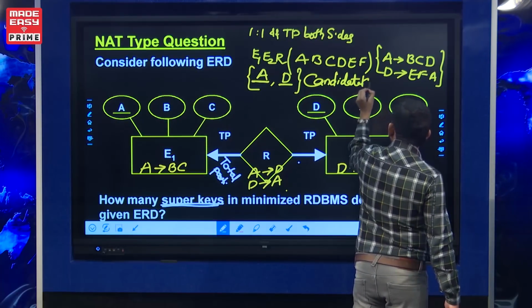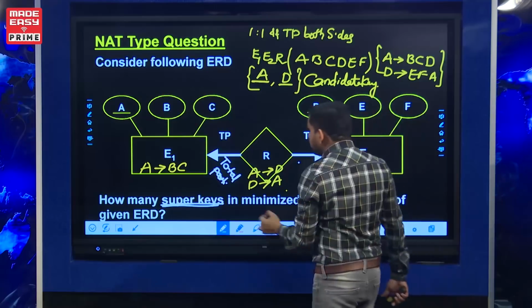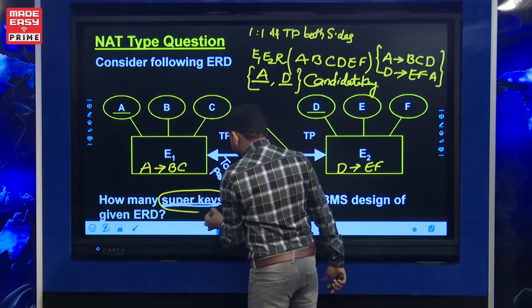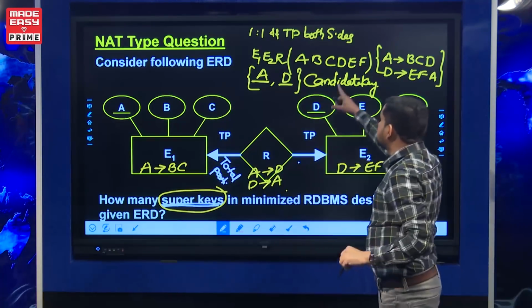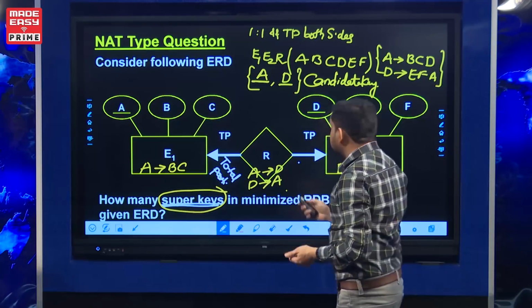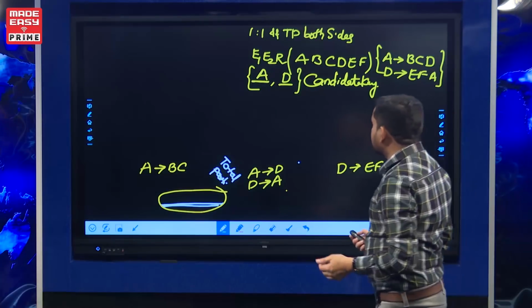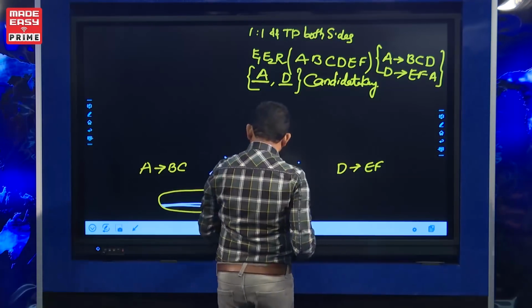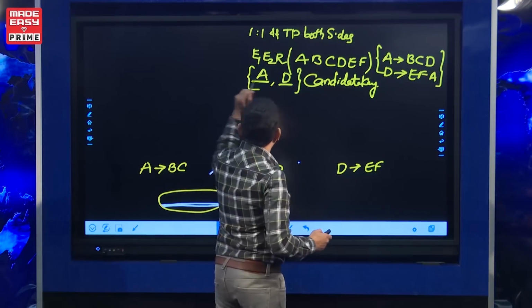But the question is, how many super keys are there in the relational schema? We have 6 attributes and 2 simple candidate keys.